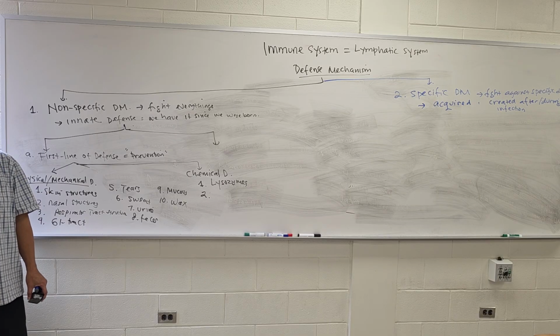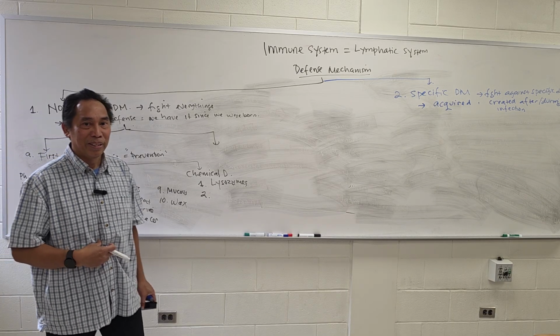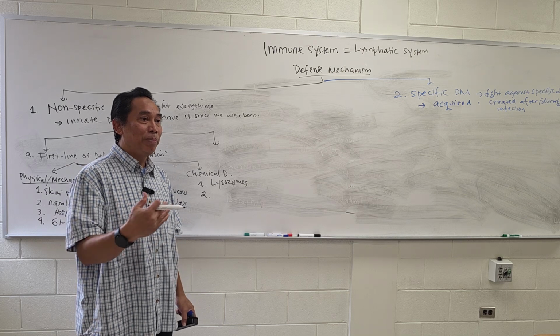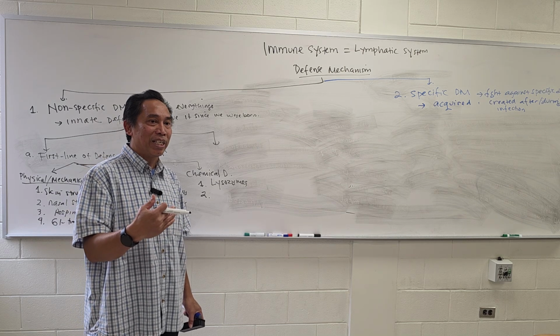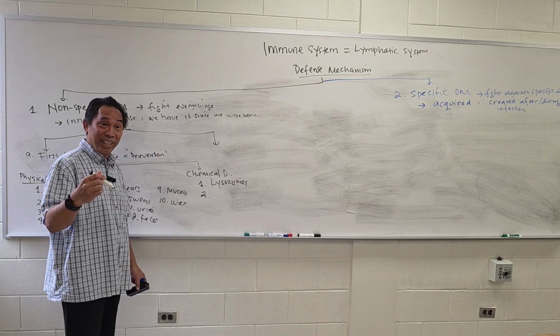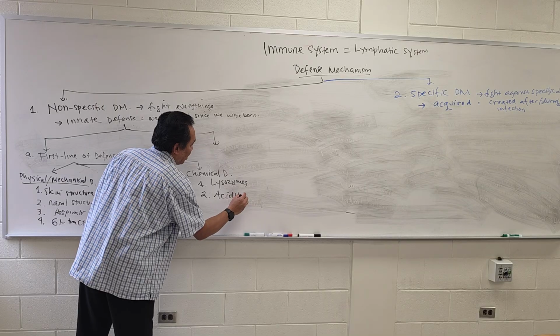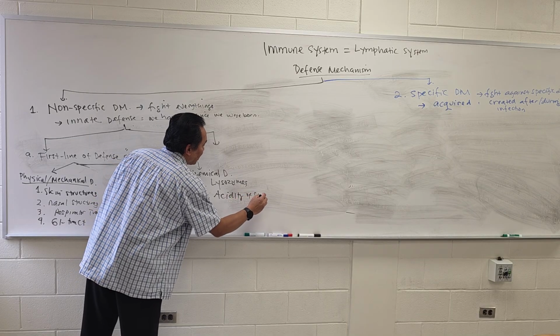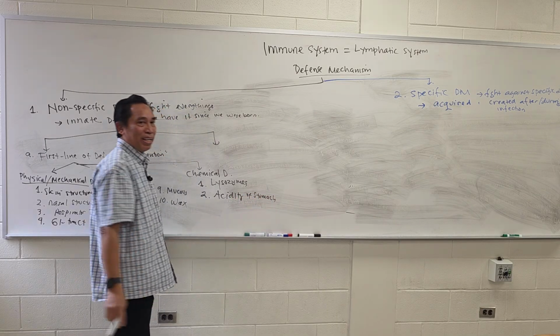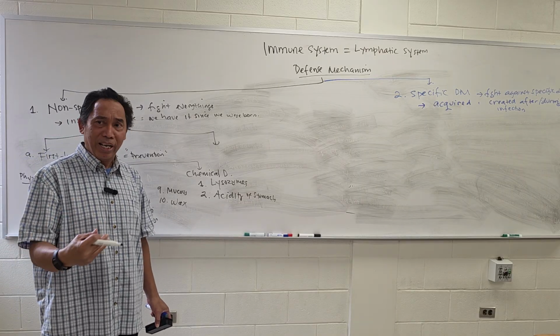Your stomach. Anybody know what is the pH of the stomach? Around 2. What is 2? If the pH is 2, is it acidic or basic? Acidic. Your stomach is acid. Why? Because you actually eat a lot of bacteria with the food.